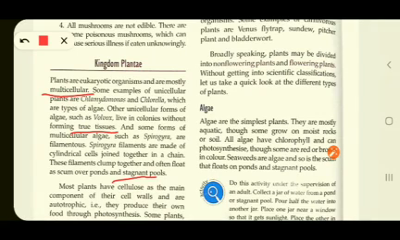Most plants have cellulose as the main component of their cell wall. Another very important fact about plants is that they have a cell wall which is made up of cellulose. And they are autotrophic in nature. Autotrophic means, children, they prepare their own food by the process of photosynthesis. So auto means they prepare their food on their own, by themselves.